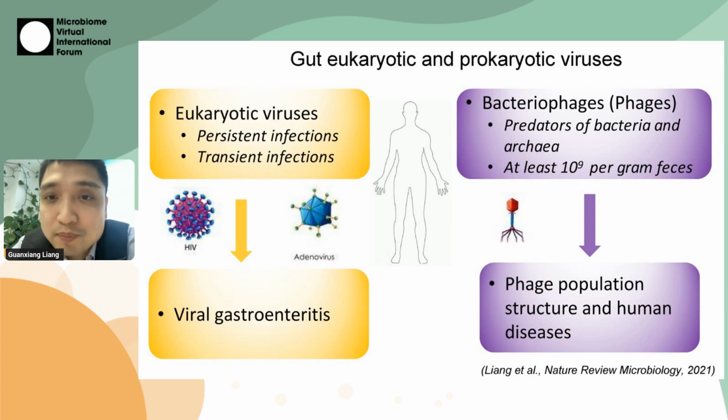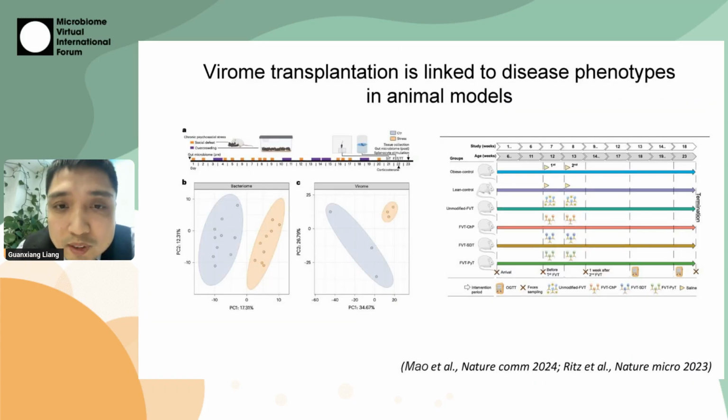They cause infection. For the phages, they are actually the major part of the human virome, especially the gut virome. More than 10 years ago, people found that the phage population structure changed in disease status. So far, most of these population structure studies are association studies, so for the causality mechanisms, we don't know.